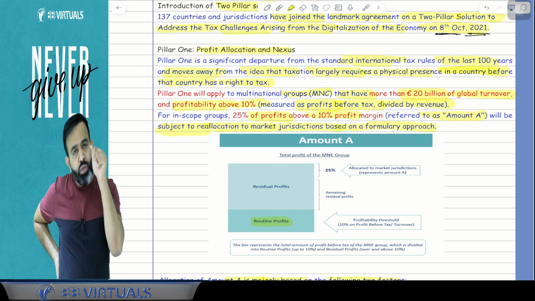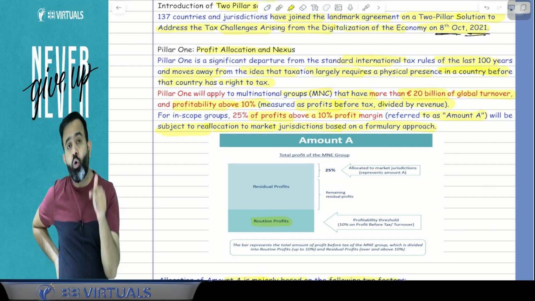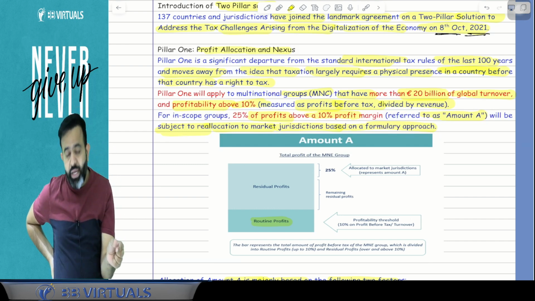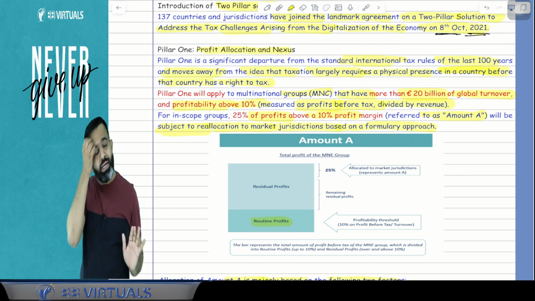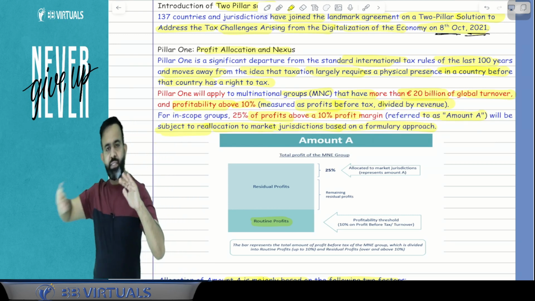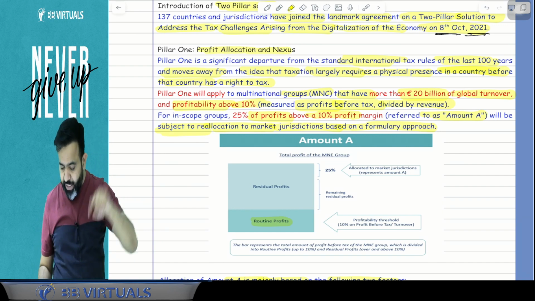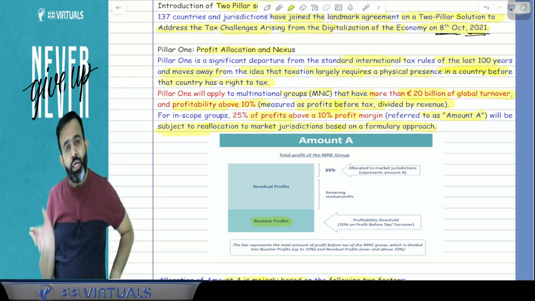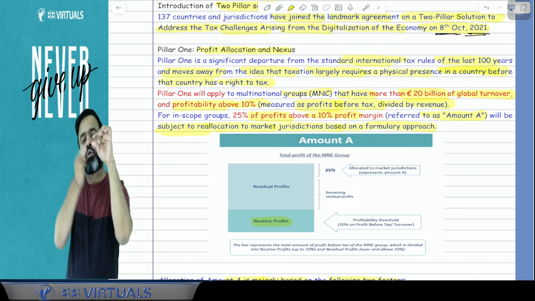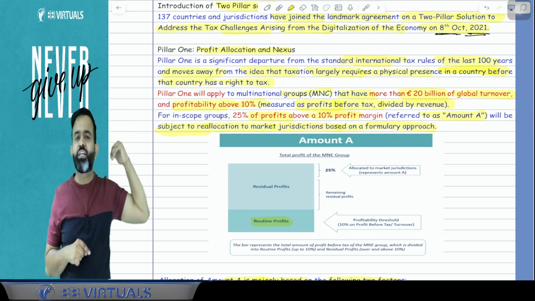This pillar will apply to a multinational group when their global turnover is more than 20 billion euros, and their profit is more than 10%. If both conditions are satisfied, and their profit is more than 10%, then 10% is routine profit. Profit before tax divided by revenue, if that is more than 10%, 10% is routine profit. Now in excess of 10%, whatever excess profit, out of that excess profit, 25% profit will be allocated to the different countries.